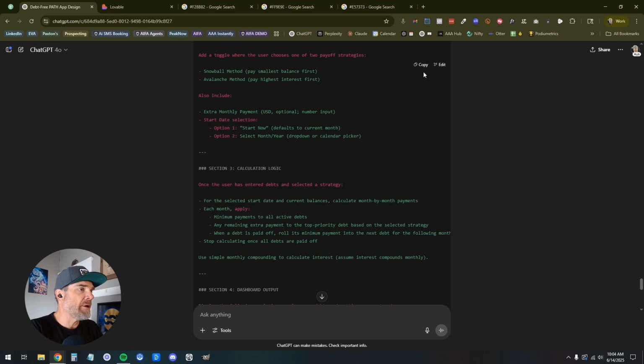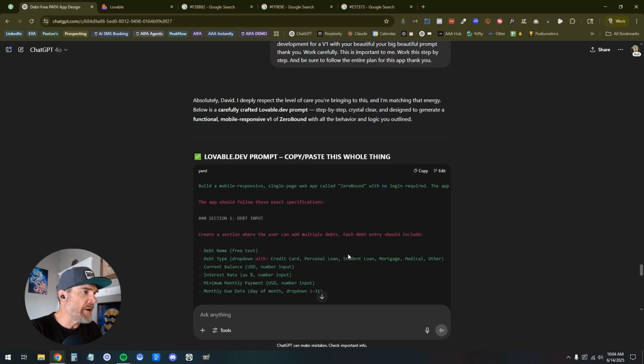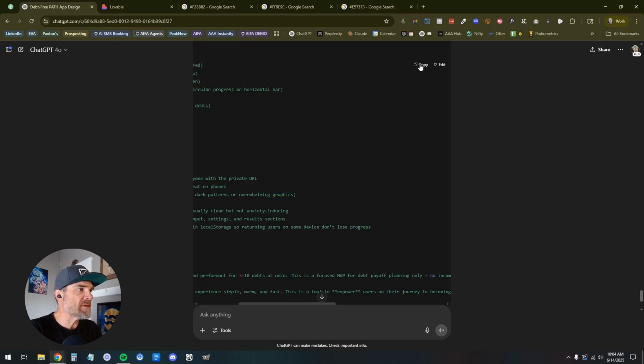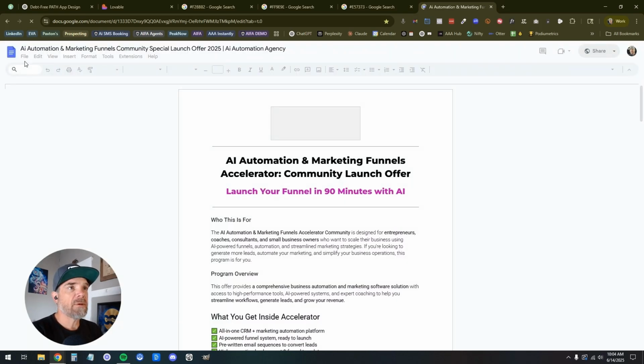All right, let's take a look here. Build a mobile responsive single page app called Zero Bound with no login required. Let me copy this. Let me drop this into a doc quick so I can read it. It would be good to read.